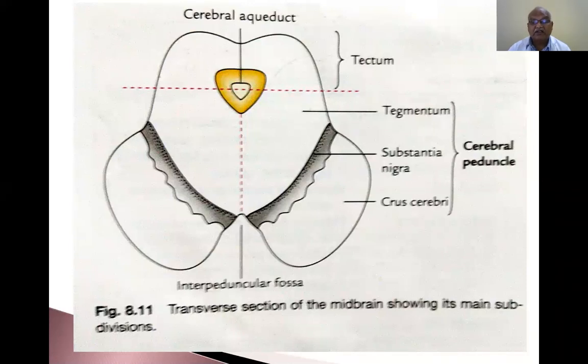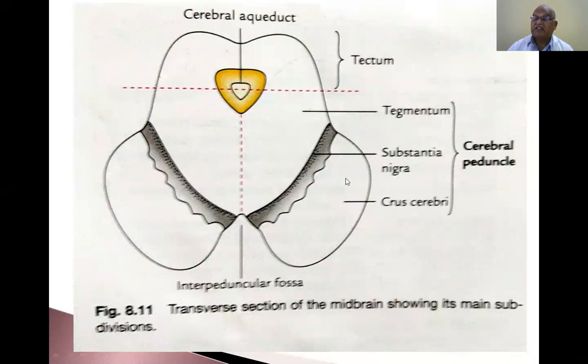So this one contains frontopontine and temporopontine fibers. This one contains corticopontine and lateral parieto-occipital fibers. This one contains another type of fiber. So this entire part contains white fibers. The middle two thirds contain corticospinal and corticonuclear fibers. This one contains frontopontine and temporopontine. This one contains parieto-occipito-pontine fibers.